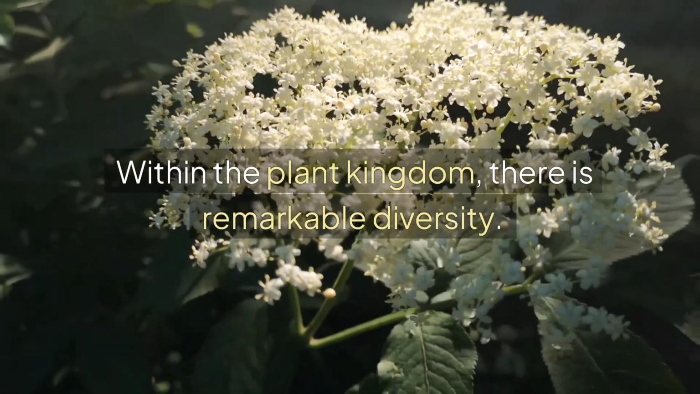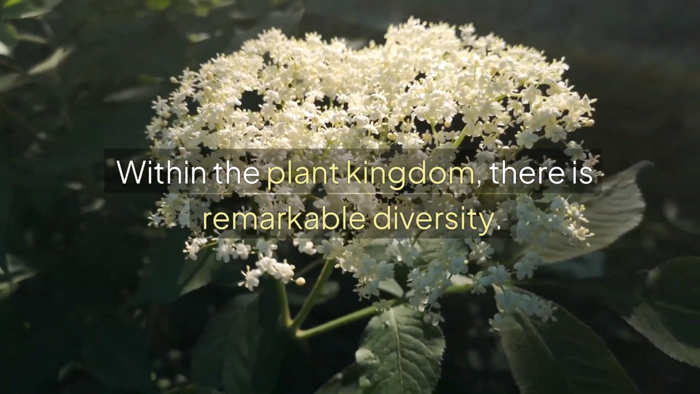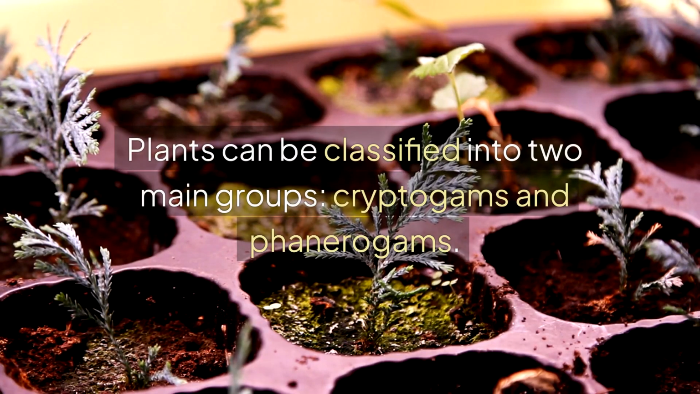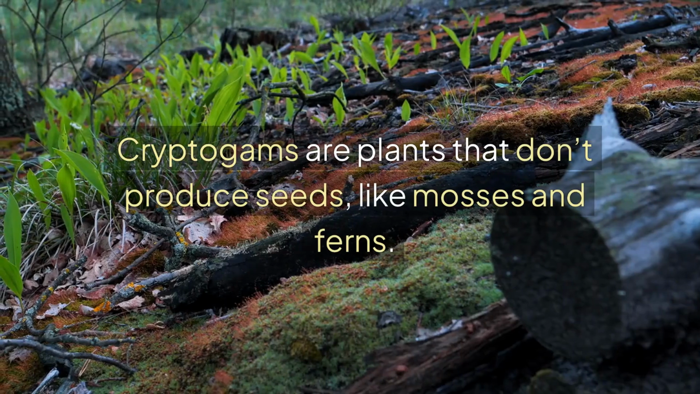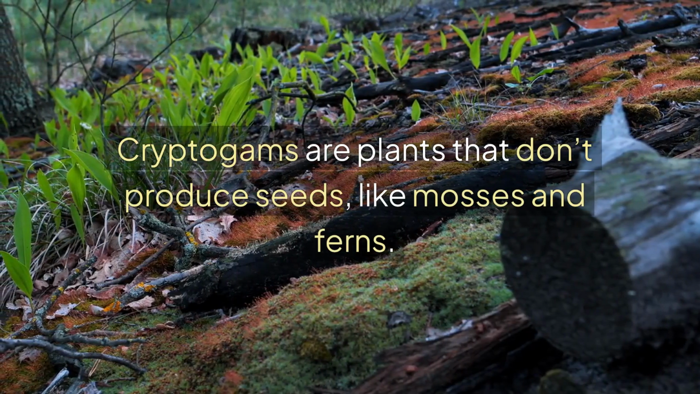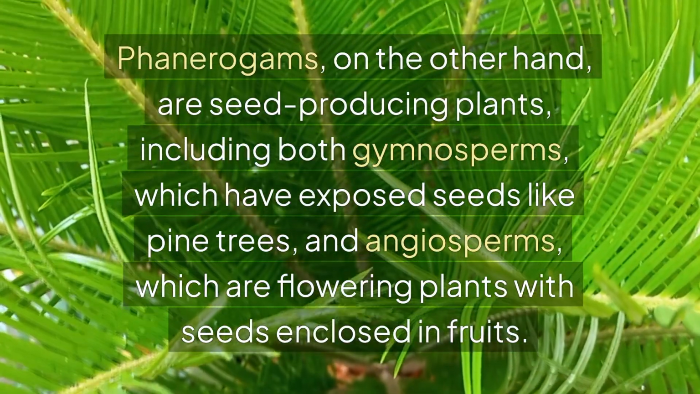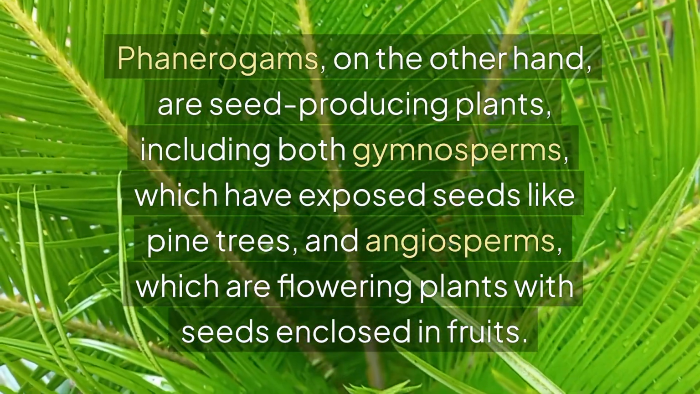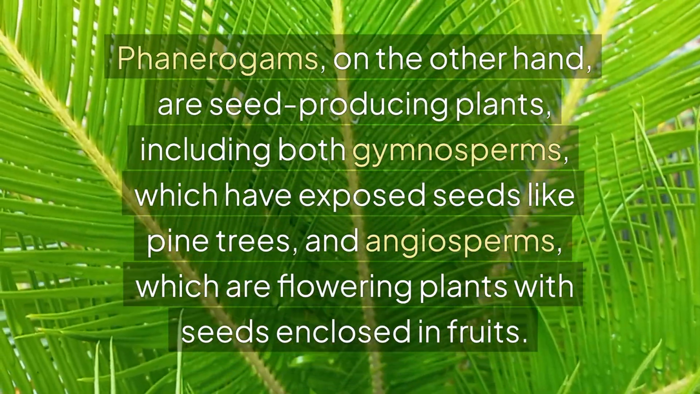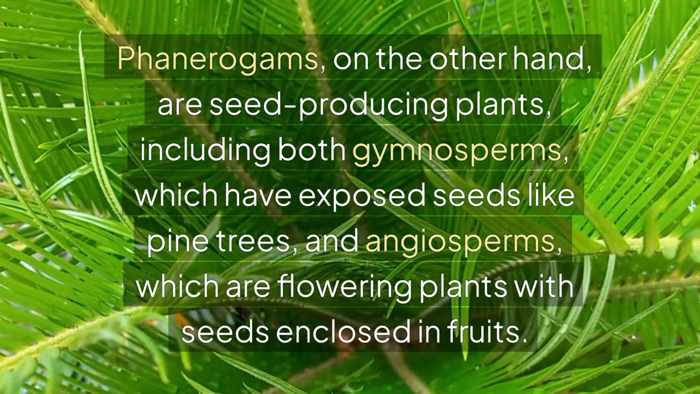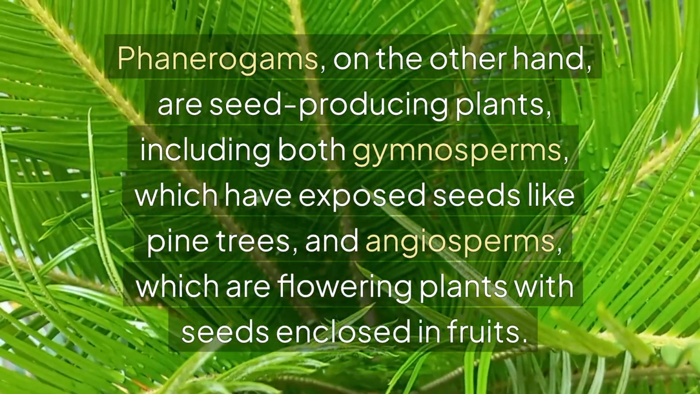Within the plant kingdom, there is remarkable diversity. Plants can be classified into 2 main groups, cryptogams and phanerogams. Cryptogams are plants that don't produce seeds, like mosses and ferns. Phanerogams, on the other hand, are seed-producing plants, including both gymnosperms, which have exposed seeds like pine trees, and angiosperms, which are flowering plants with seeds enclosed in fruits.